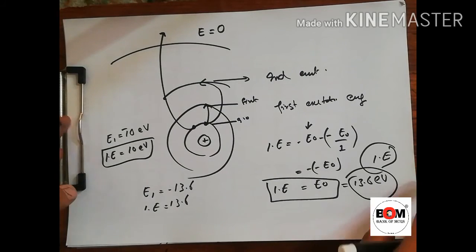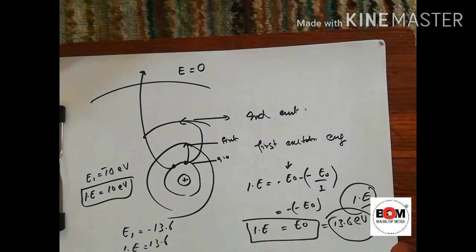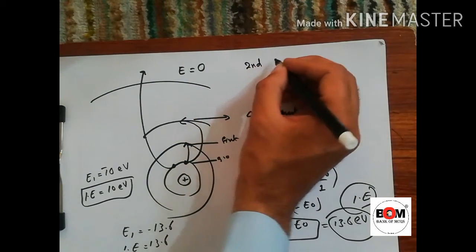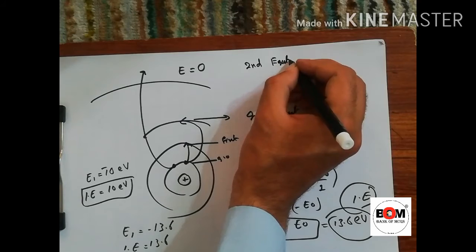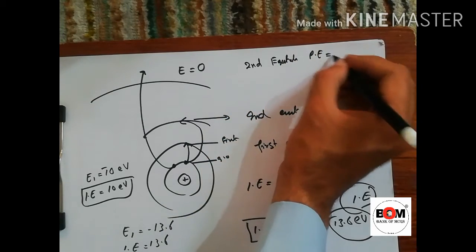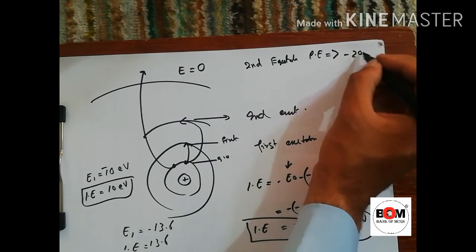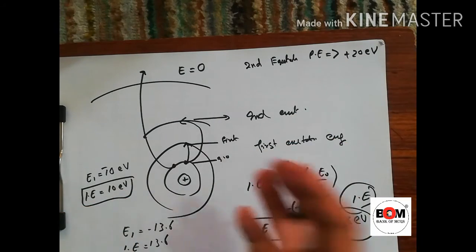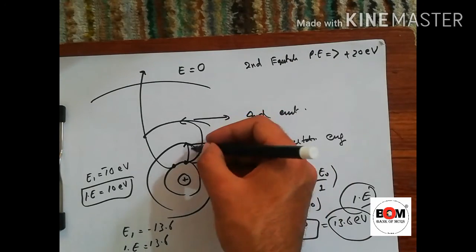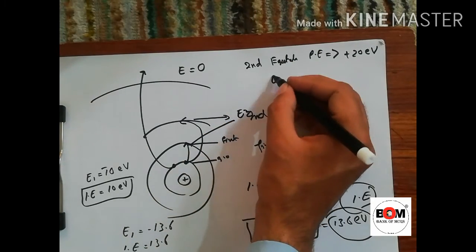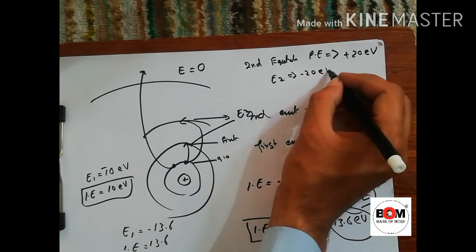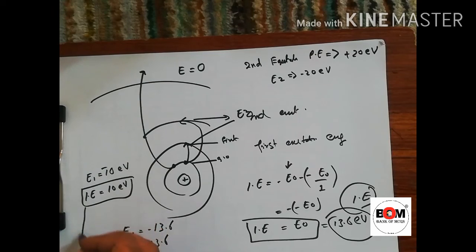Now also, if they give that the second excitation potential is minus 20 eV, excitation potential is always positive, so this is 20 eV. Or if they say that the energy in the second state, E2, is minus 20 eV, find the ionization energy. So what is the relation between E2 and the ionization energy?